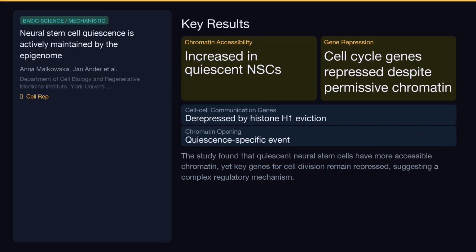Surprisingly, the study found that in quiescent NSCs, the chromatin actually becomes more open and accessible. However, genes that should drive cell division were found to be repressed, even though they were in accessible regions. This opening of chromatin was a unique feature of quiescence and reversed upon reactivation, revealing a sophisticated epigenetic control.